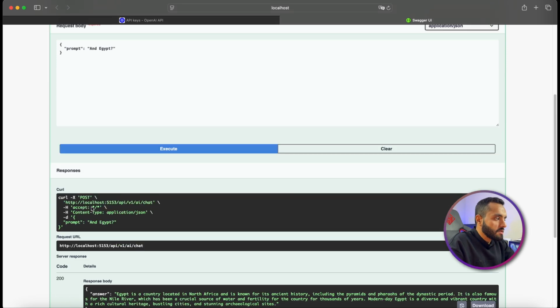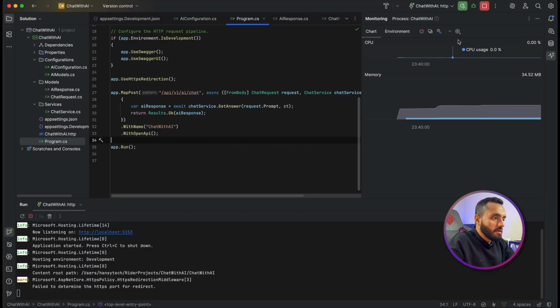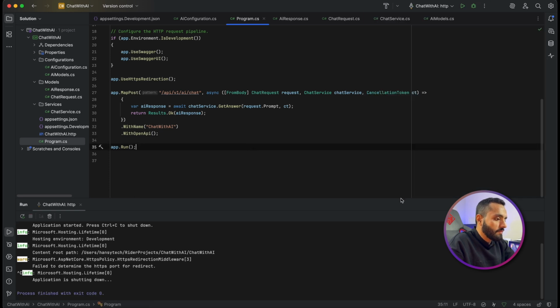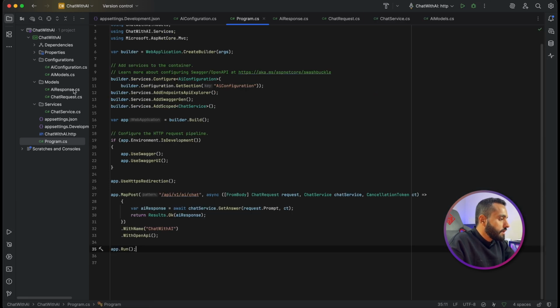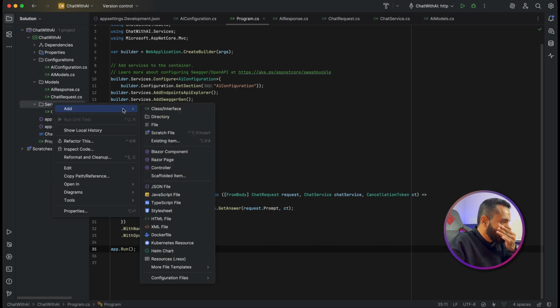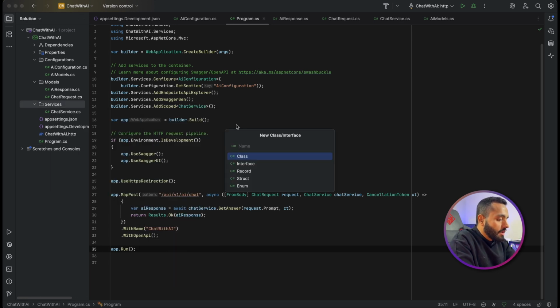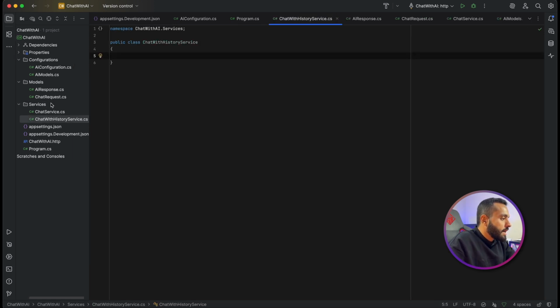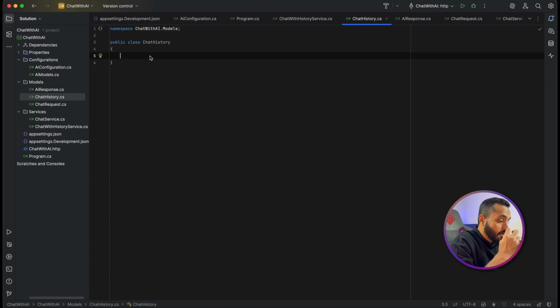So how can we do that? I will go again to my application. Then I will just create a new service. I will name it chat with history service, and I will add in my model a chat history. In this chat history, it will include two things.